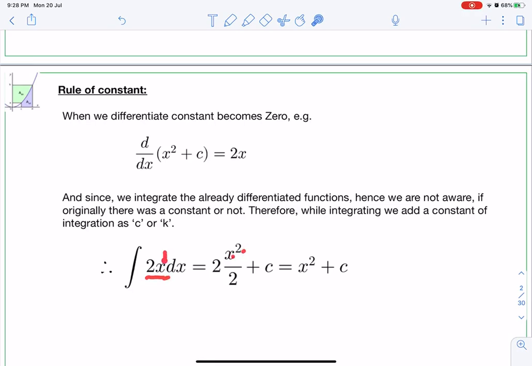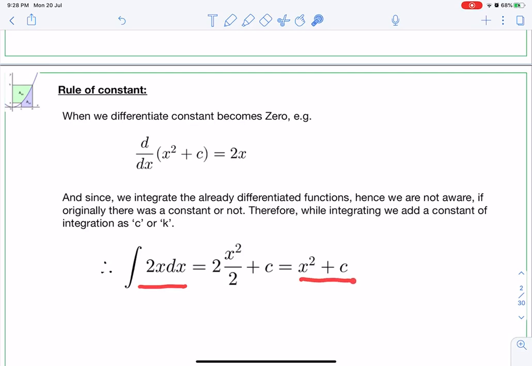So power was 1, we add 1, it becomes 2, and divide by the resultant power. Okay. So 2 as it is, then x becomes x square by 2 and plus c we are going to add. Now of course 2 and 2 get cancelled. So ultimately the integration of 2x dx will be x square plus c.